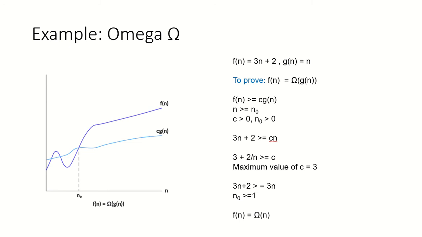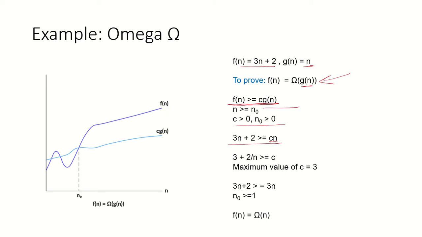Let's take an example. If f(n) is 3n plus 2 and g(n) is n, we have to prove that f(n) is omega of g(n). By definition, if g(n) is binding this function f(n) from below, f(n) will be greater than or equal to c·g(n) for n greater than n naught, with c and n naught being positive values.